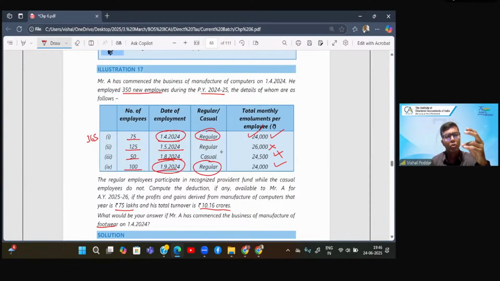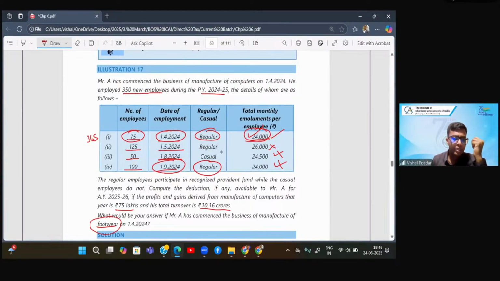September, October, November, December, January, February, March. So how many months are there? These are 7 months, correct? 7 threes are 21. So I will not be satisfying 240. So in this case, this will also be cancelled. So I will be eligible for deduction of only 75 employees multiplied by 24,000.